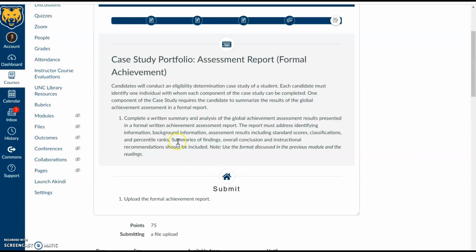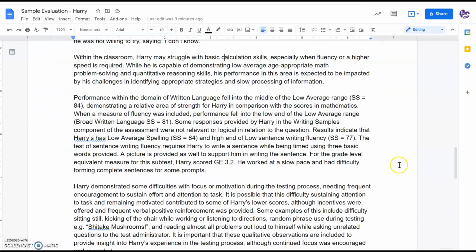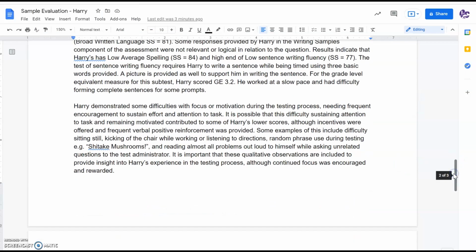As mentioned previously, the report that we're looking at doesn't include fully everything that is needed, so I will supplement this right now by saying these are the findings and overall conclusion, but this report does not focus as much on instructional recommendations, so you will want to include that. For instance, use of visuals, the appropriateness of an extended time accommodation to make sure that the child is supported if fluency is an area for growth. And all of that is information that can be included in the written report to provide a body of evidence as we're creating an IEP if the student is eligible.